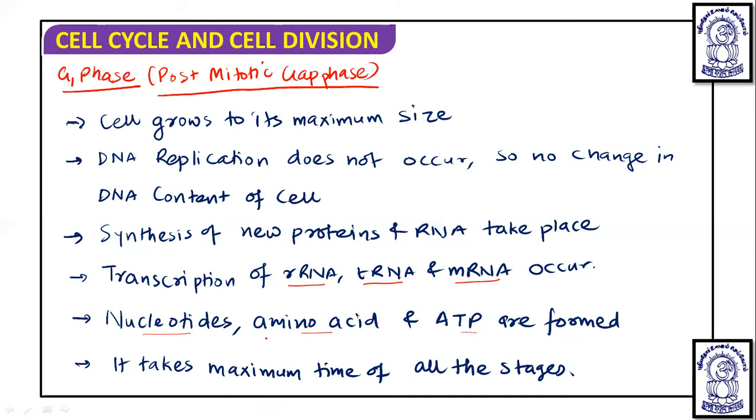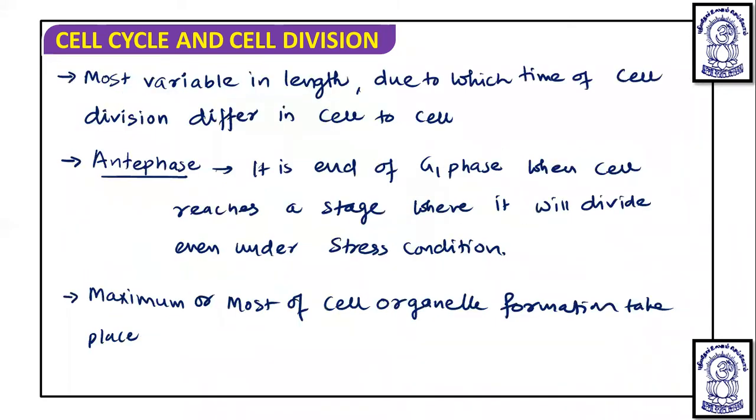And with so many activities taking place during this G1 phase, it takes the maximum time of all the other stages. If the cycle is approximately 24 hours in a human cell, G1 takes 9 to 10 hours. It is also considered that G1 phase is the most variable phase. It is the most variable in length, due to which the time of cell division differs from cell to cell. From one cell to another cell, the time duration is different.